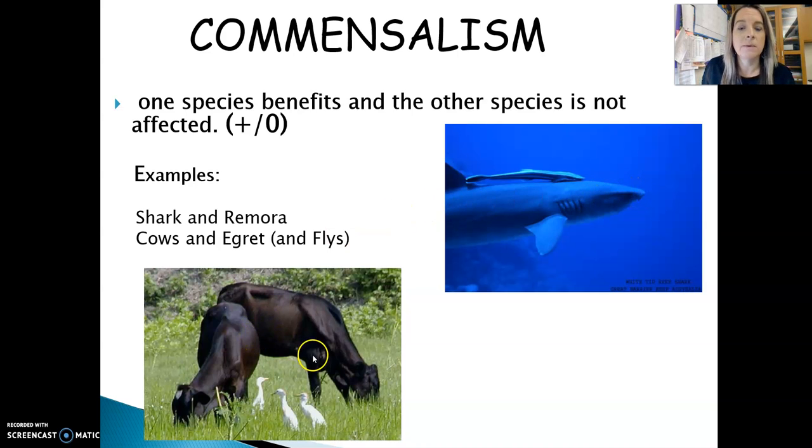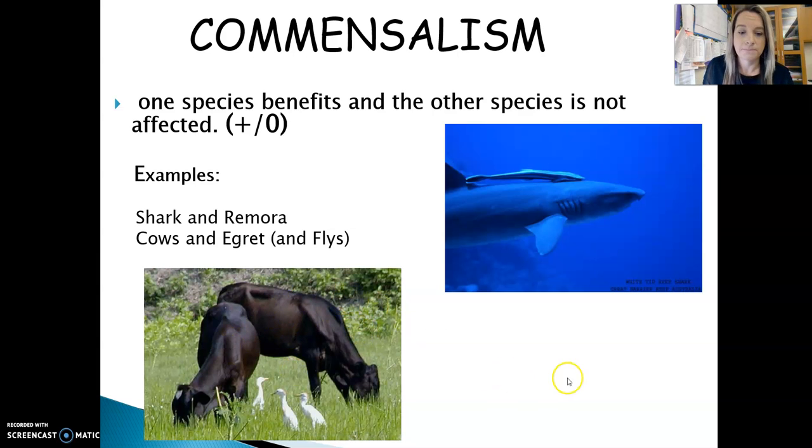The other example for commensalism would be cows with these egrets. The egrets are always near the cows. It can be other organisms egrets are near. Cows attract flies, and then the egrets come in and eat the flies. The cows could care less. Yes, flies could cause harm to the cow, but it's very, very rare. It's more of just an annoyance, okay? And so the egret's getting a meal, and the cow could care less, but the cow's the one who has the flies around it.